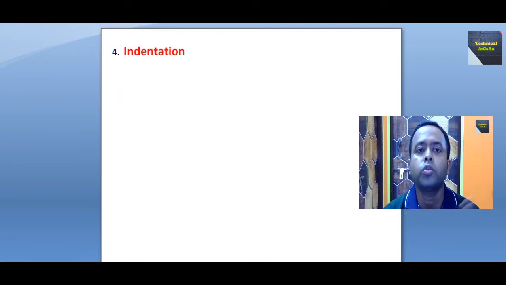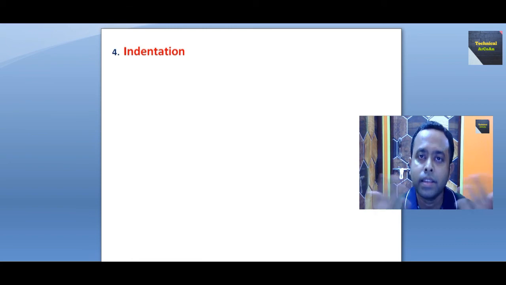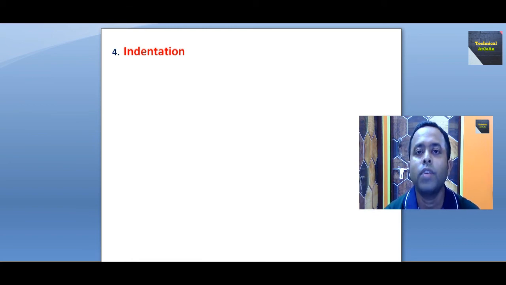Now we talk about the fourth one, indentation. What is indentation? It means putting proper spaces, either 2x spaces or 4x spaces. 2x and 4x means a multiple of 2 or a multiple of 4 normally, right? When we write some code, after that we should provide some spaces. This will distinguish two different blocks or two different syntaxes.